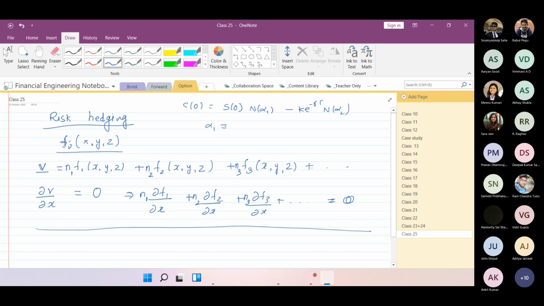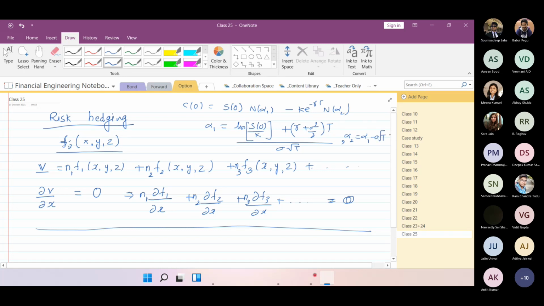Alpha 1 is given by ln(S0 over K) plus (r plus sigma square by 2) times T, over sigma root T, and alpha 2 is alpha 1 minus sigma root T. Correct?